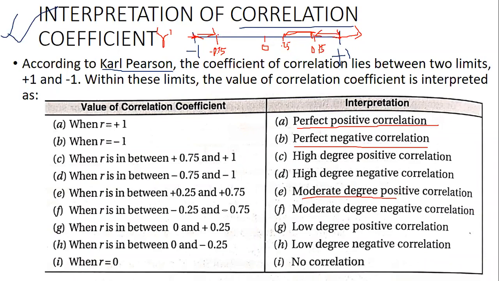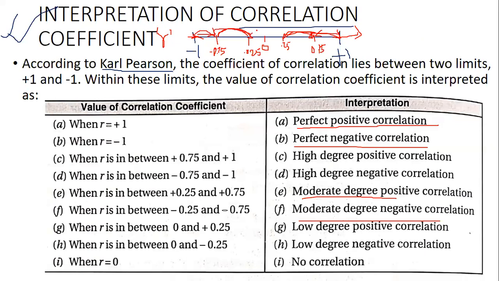If it's on the positive side, it's positive correlation. Here, between minus 0.25 and minus 0.75, if the number lies in between this, it is moderate degree negative correlation. So we finished this part, and the other side also.